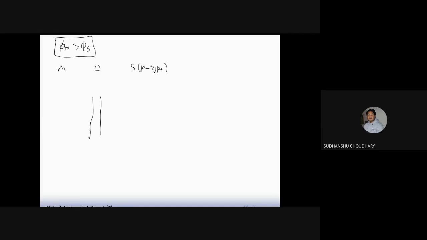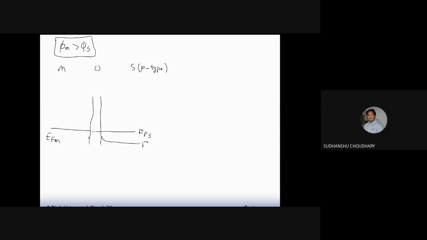So you have the metal Fermi level, let us call it EFM. Okay, and then you have the Fermi level alignment. So you have the semiconductor work function, and let's say it's a p-type. In a p-type, because of Fermi level alignment, you will see that band bending across the surface happens.